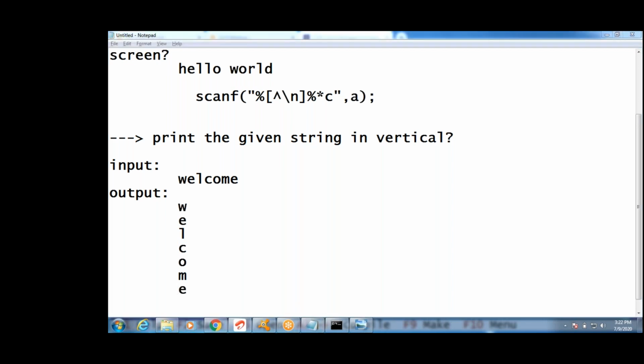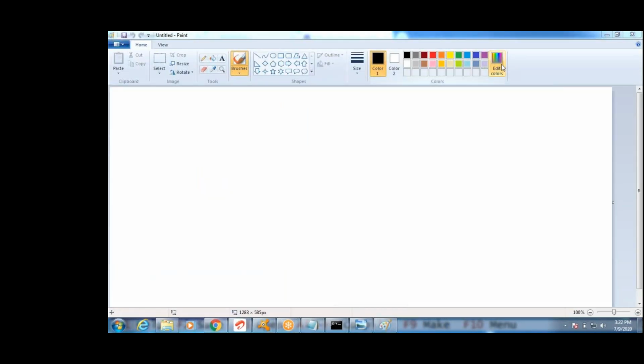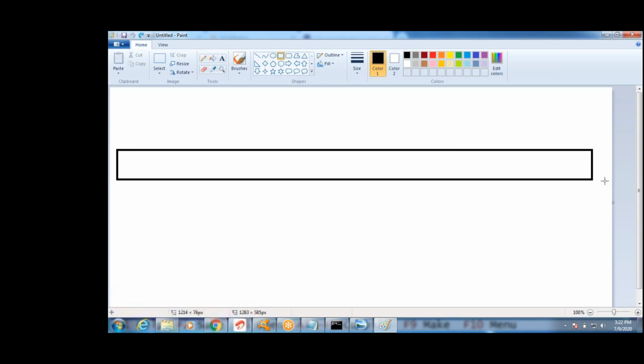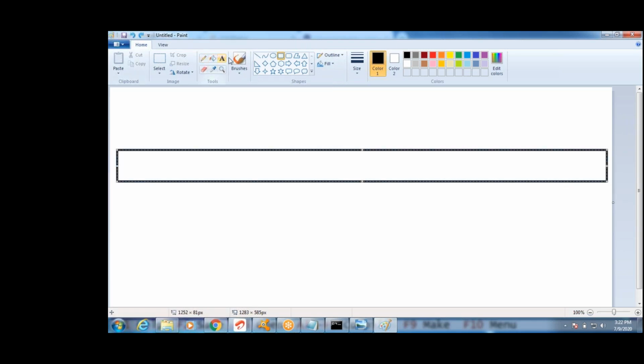First, by default, if you did not enter any character, what happens, guys? See this, what does it contain? If I take A of 20, initially A of 0, A of 1, A of 2, all values will be garbage values.